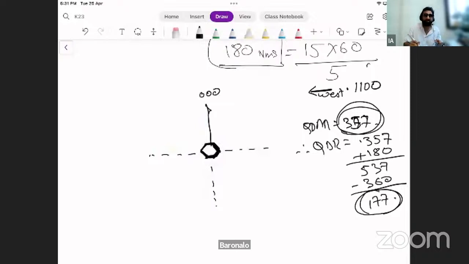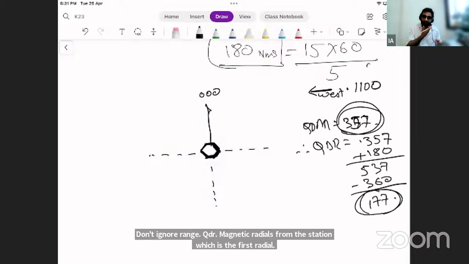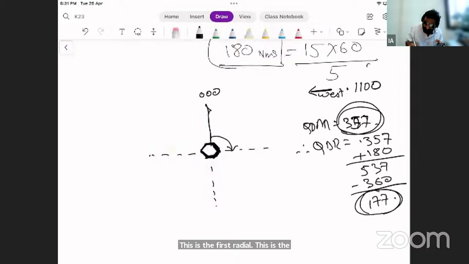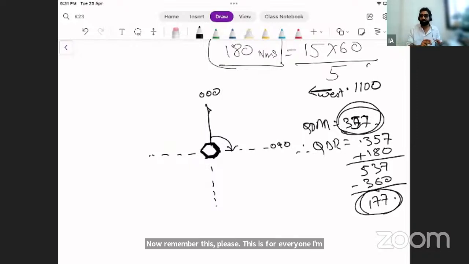Which is the first radial? This is the first radial. This is the second radial that I make with respect to cardinal points. This 098. Have I forgotten this, Chaitanya? Remember this, please. This is for everyone. I'm showing you how to answer this question. You have to go through these steps. You have to execute what you have learned in class 1. Directions.